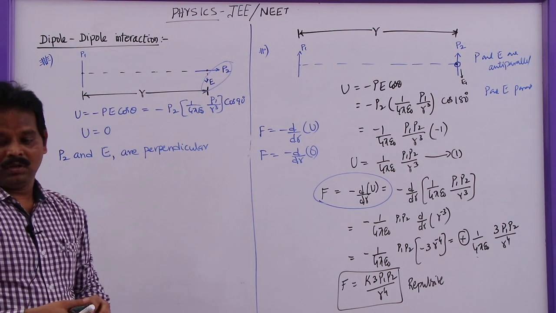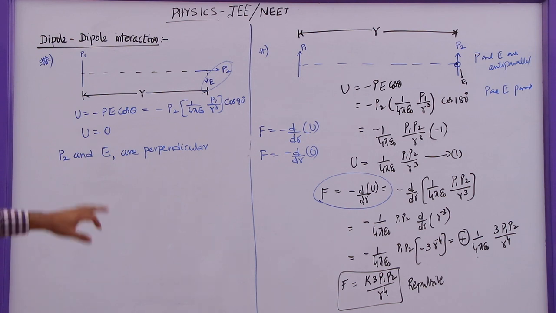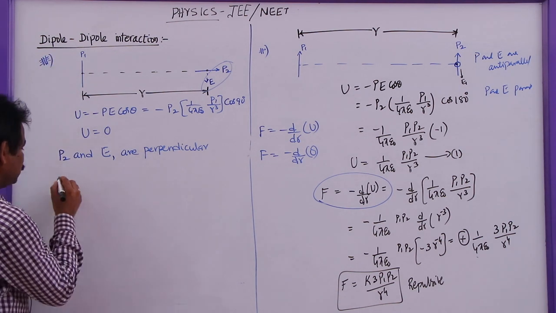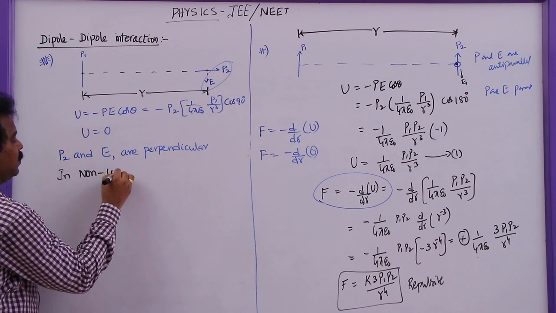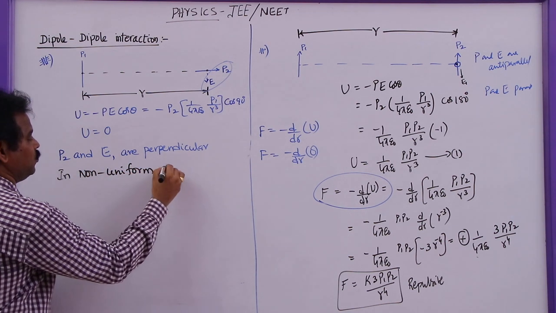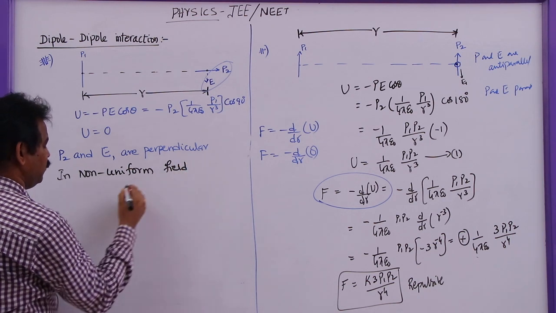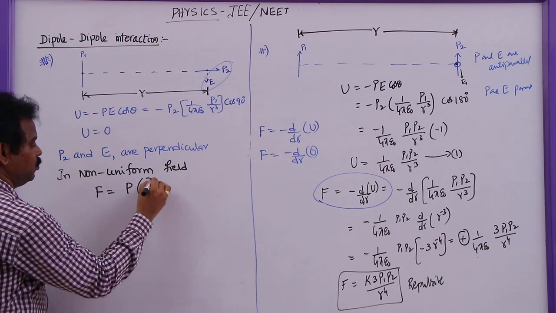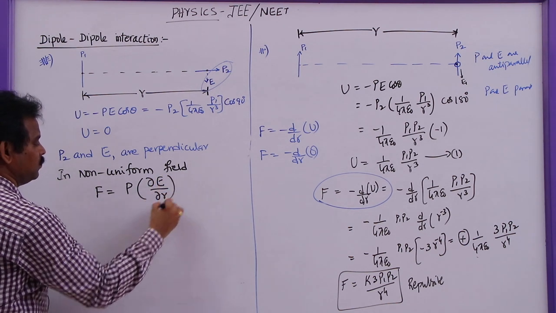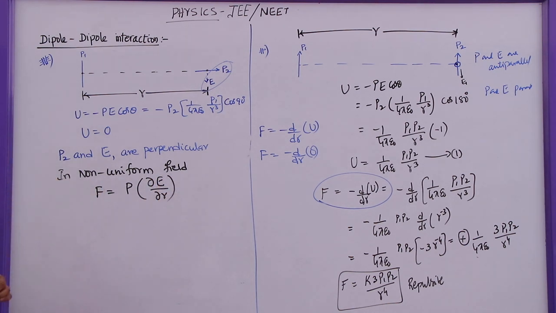When a dipole is placed in a non-uniform field, we know that force is equal to the dipole moment into dou E by dou R. So we need to use this formula.